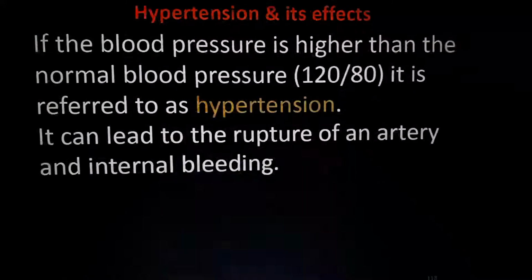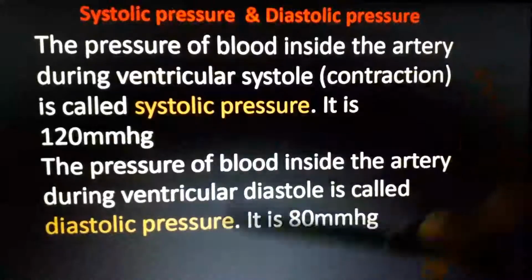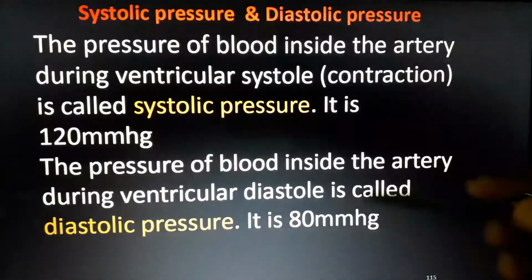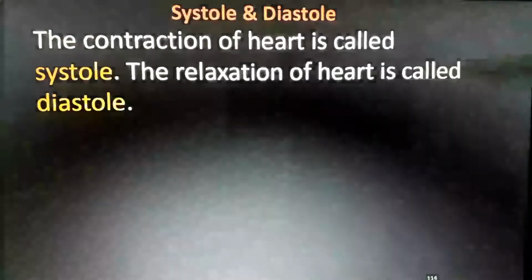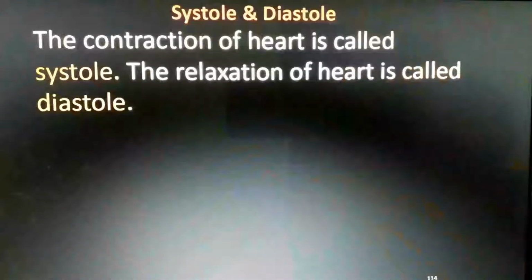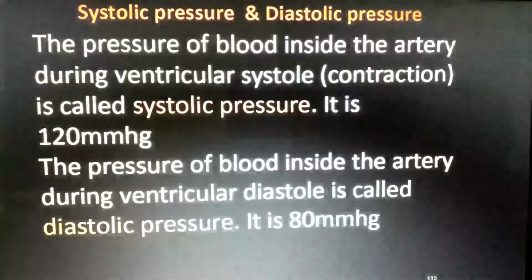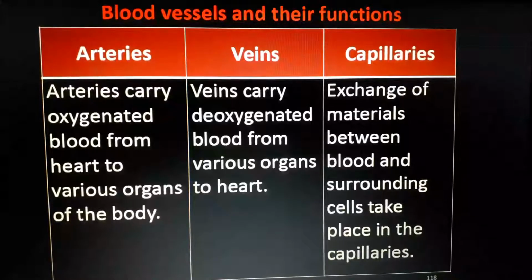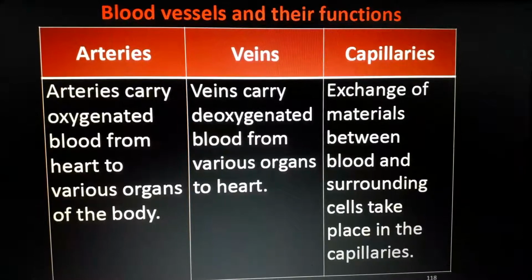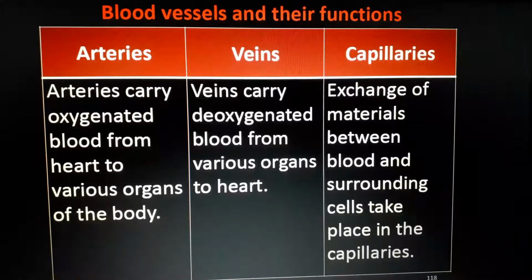So this is the main cause. The terms to remember are systolic pressure, diastolic pressure, 80 to 120 mmHg, and what is systole and what is diastole. Causes of high pressure is hypertension. So this is a particular chart: arteries, veins and capillaries. Actually it is a 3-mark question: differences between artery, veins and capillaries.